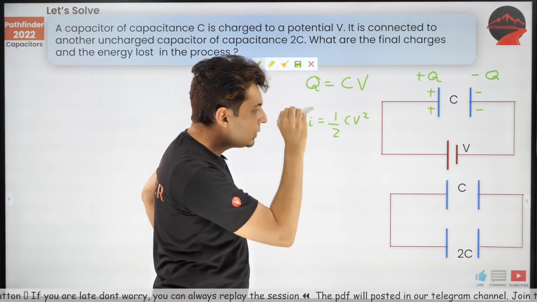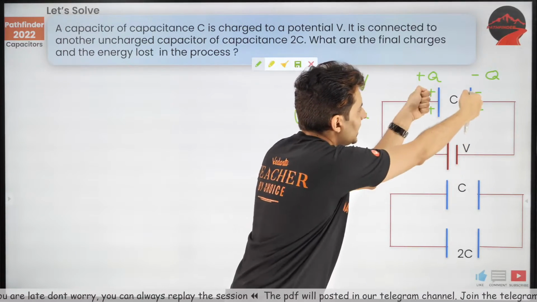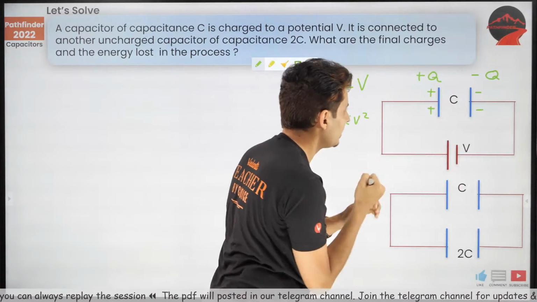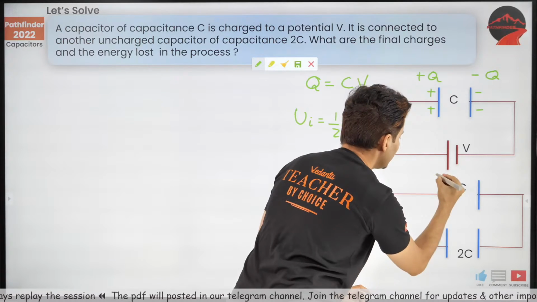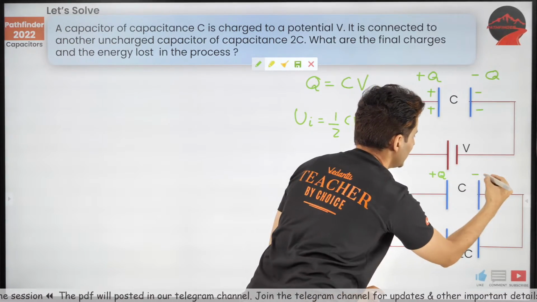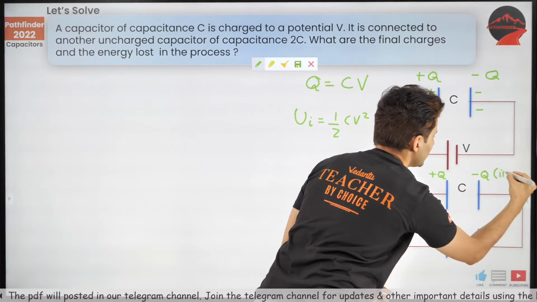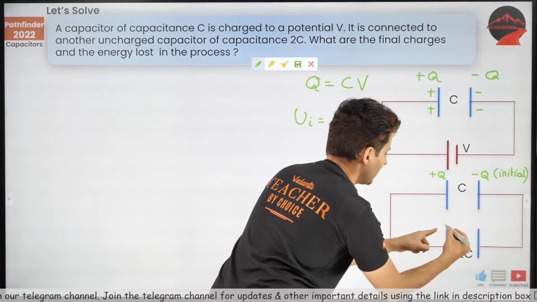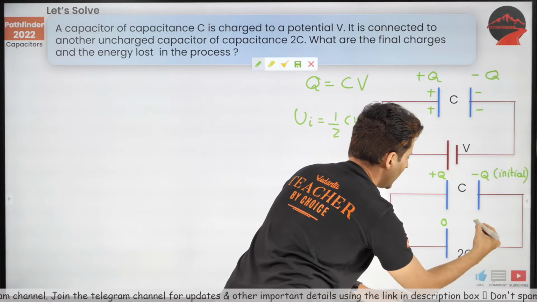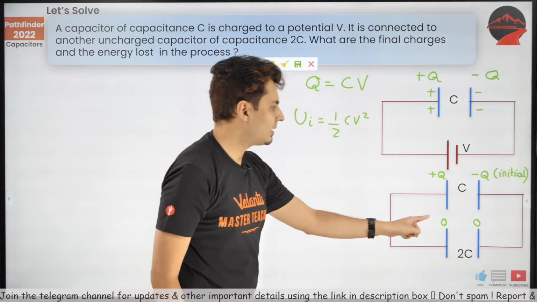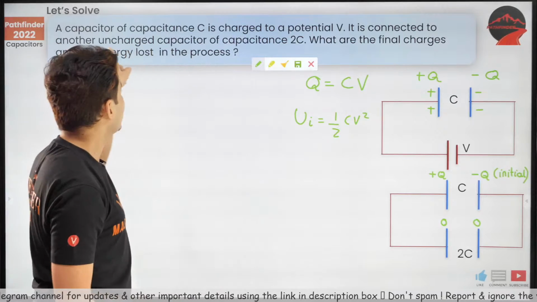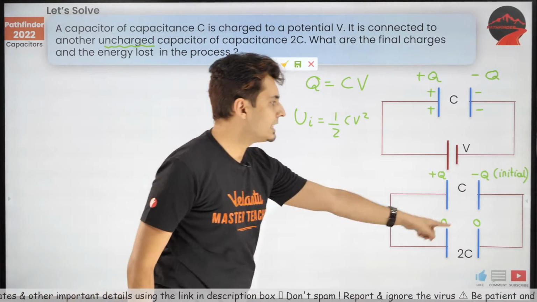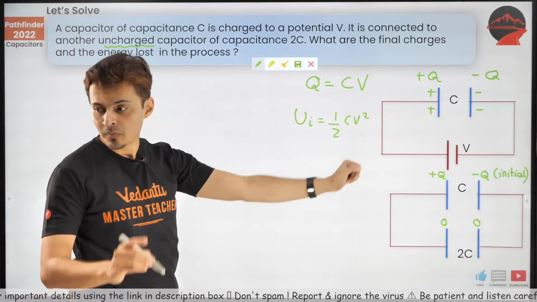Now, when you disconnect the battery, take this capacitor and put it here. Initially, this will have plus Q, this will have minus Q. This is initial. And this capacitor will have 0 and 0 charge. Remember, it is connected to an uncharged capacitor. This is all initial, the ones in green.